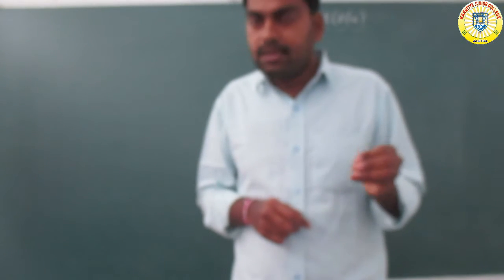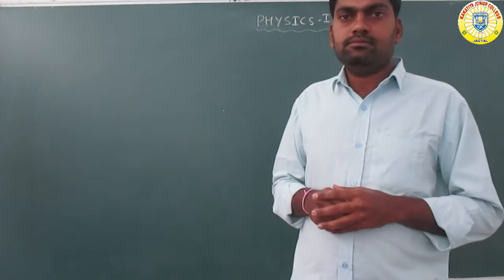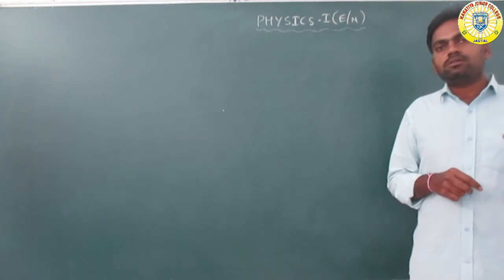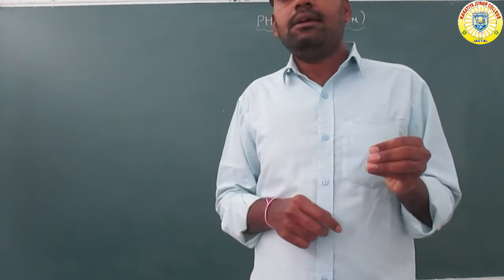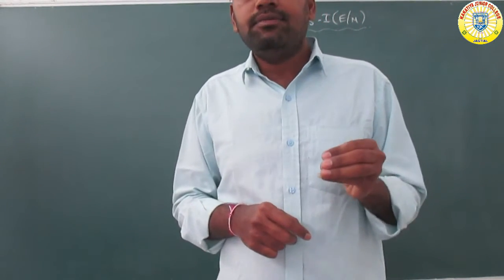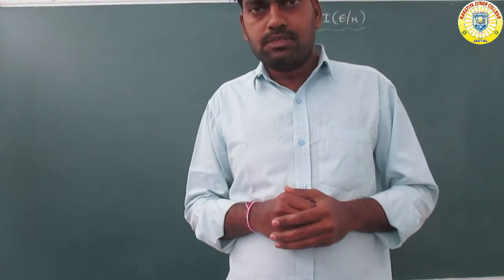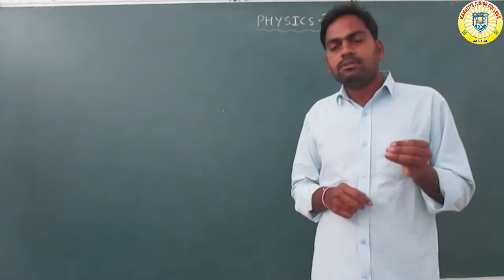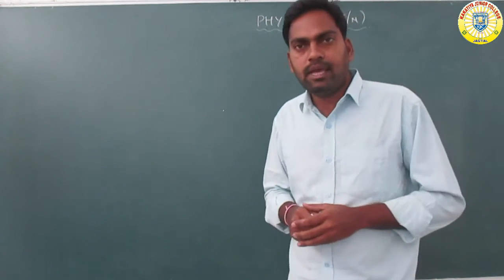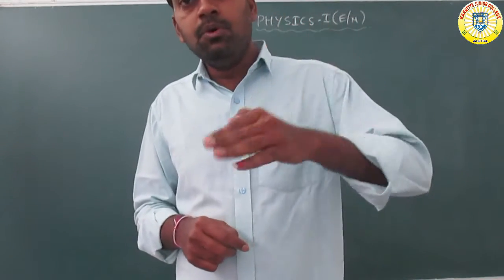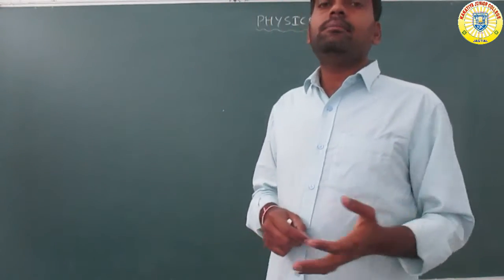Now, friction is classified into three types: limiting friction, kinetic or dynamic friction, and rolling friction. First, limiting friction. The maximum value of the static frictional force is called the limiting frictional force. When the body is ready to move on the surface, that is called the limiting frictional force.